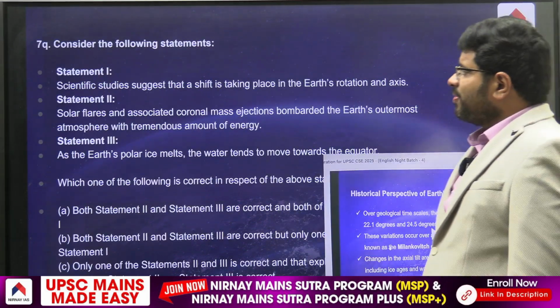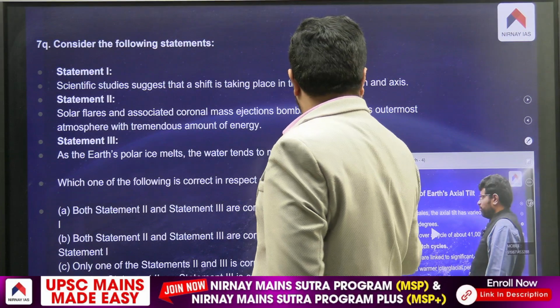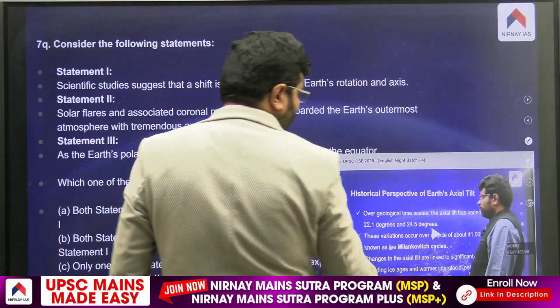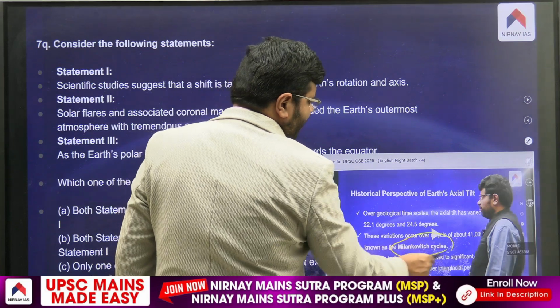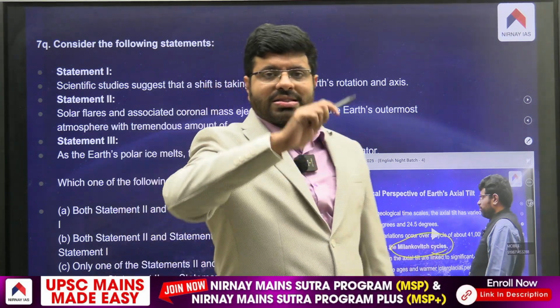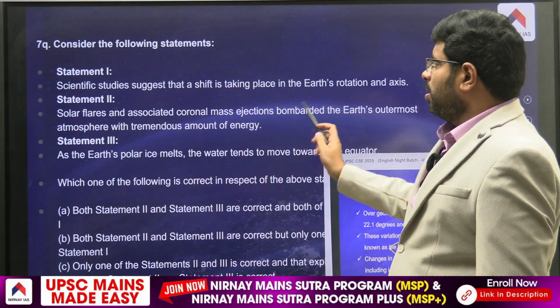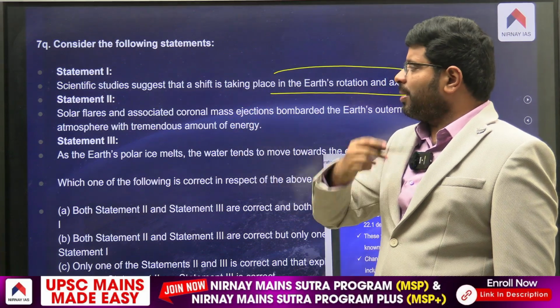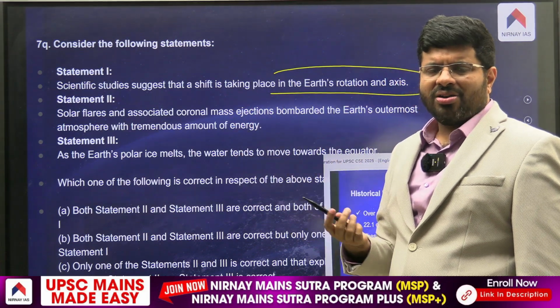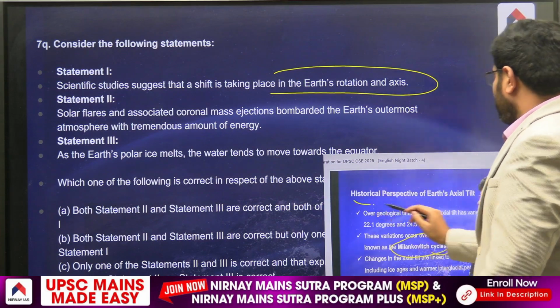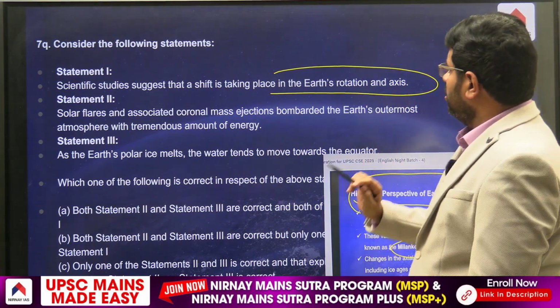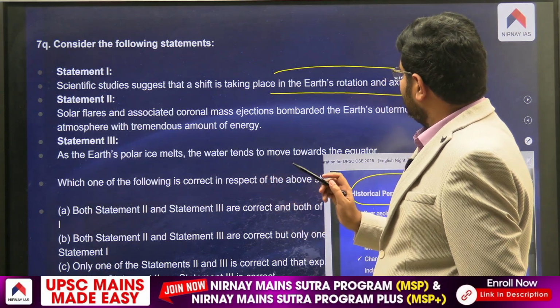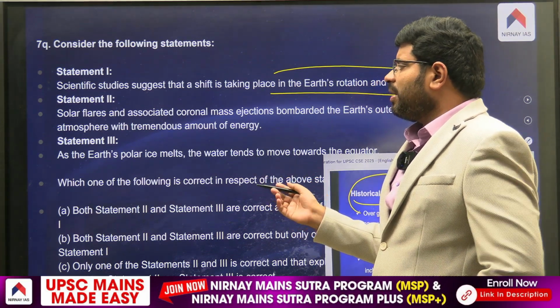Then you can see there is a question asked about the Earth's tilt. I told you something about Milankovitch cycles. So the Earth's tilt, the Earth's rotation and the axis do have some kind of change which happens occasionally. That is the historical perspective I am trying to tell you, right? As part of the Earth's tilt and all. So that will definitely give you an idea.